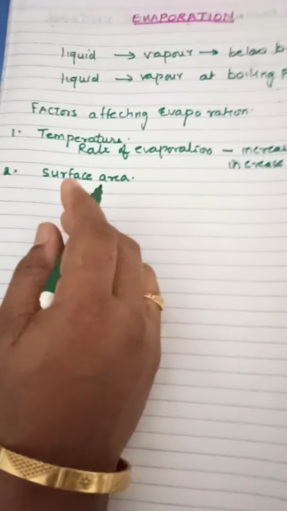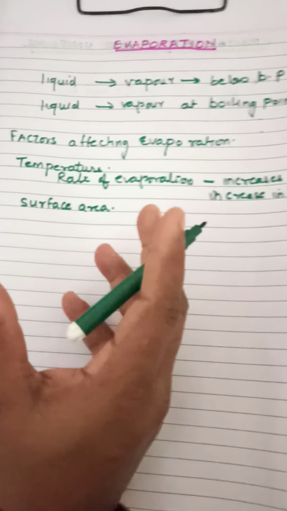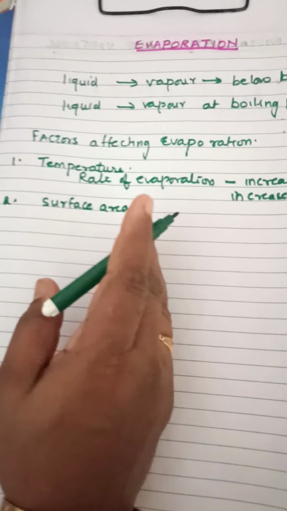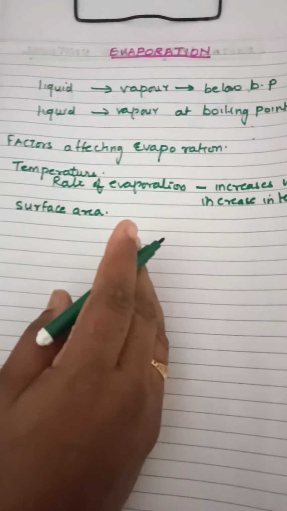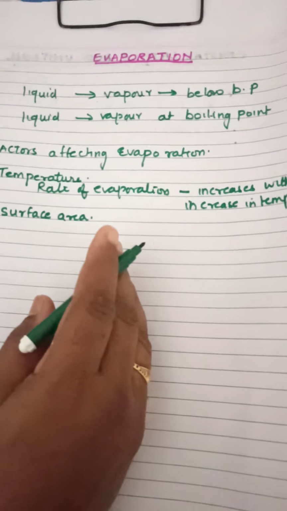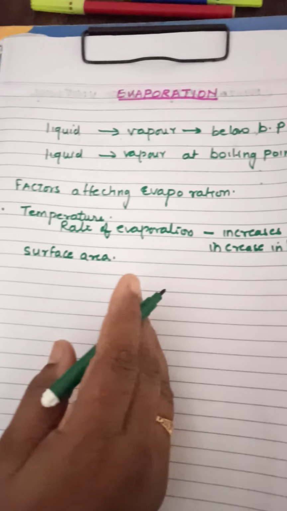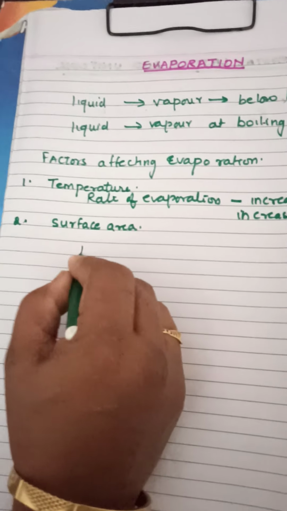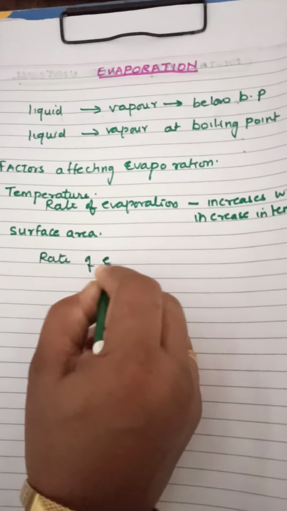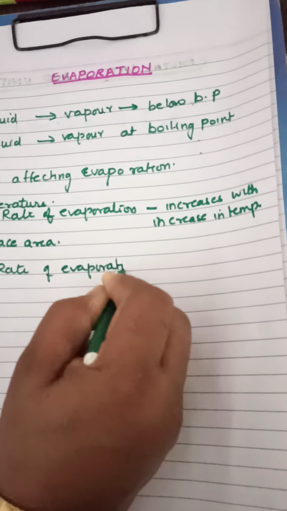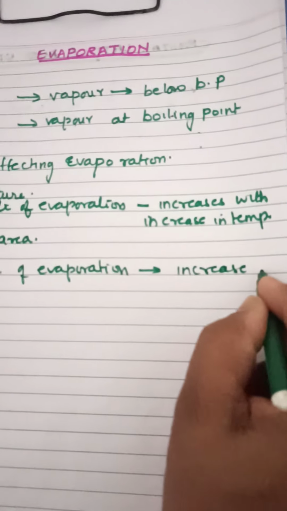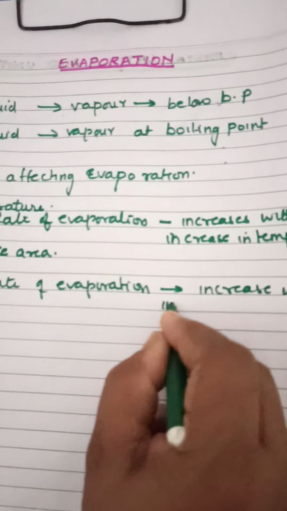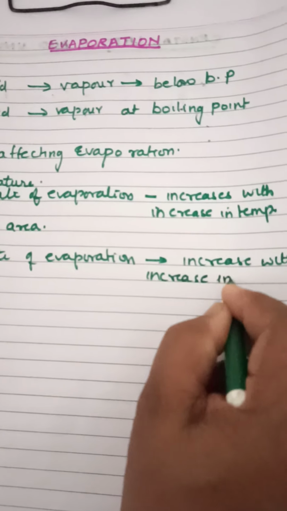The water in the bowl takes much longer to evaporate than the water which you spread on the floor. So, from this we can conclude that the rate of evaporation increases with increase in surface area.